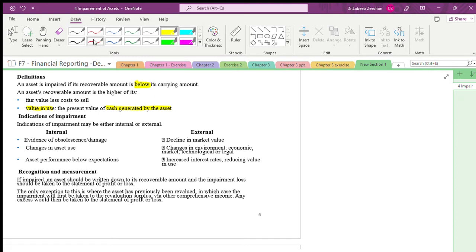What are the reasons of indication? We have done this. There is obsolescence, there is damage, and the value will decrease. Changes in the asset use: sometimes we are moving from one asset to an improved asset. We don't want to use the asset any longer, as simple as that. Automatically the value in use will be less.